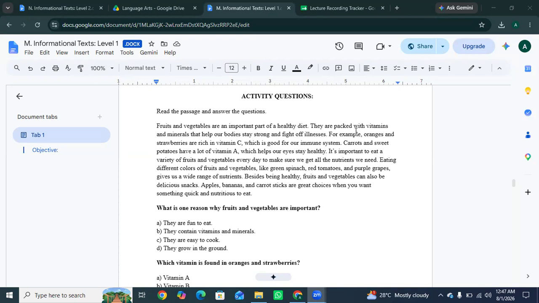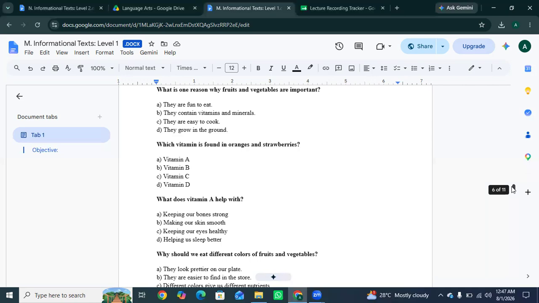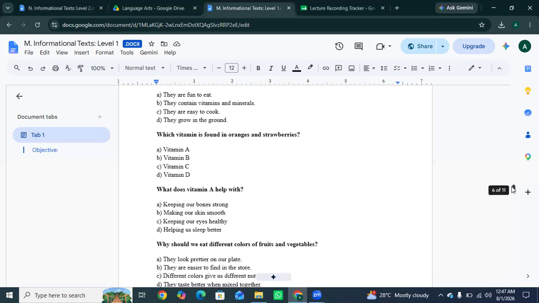So why eat different colors? Different colored fruits and vegetables contain different nutrients. For example, red tomatoes, purple grapes, orange carrots. Eating many colors gives our body many nutrients. Okay. So what is one reason why fruits and vegetables are important? Yes, because they contain vitamins and minerals. Okay. So the next one is, what does vitamin A help with?